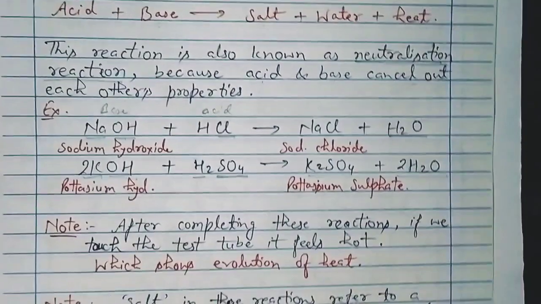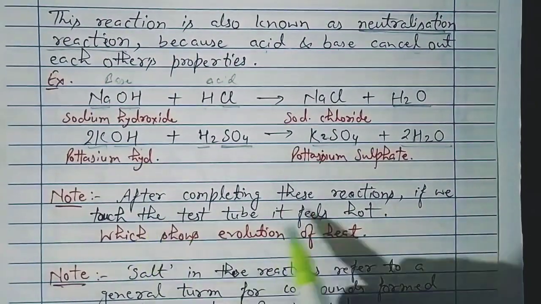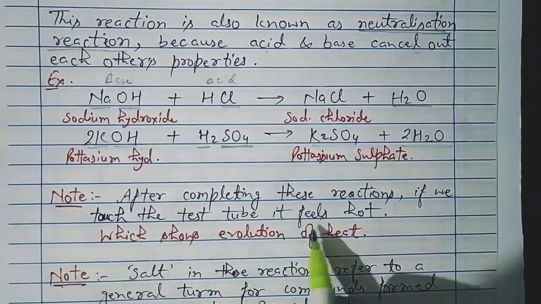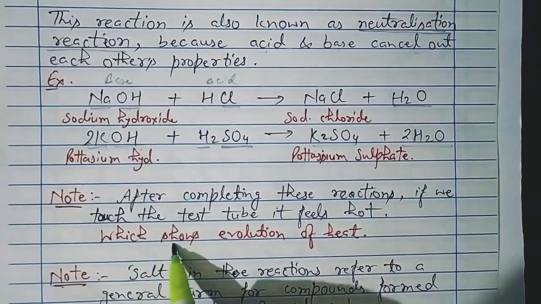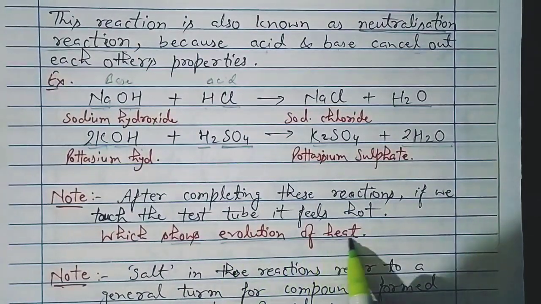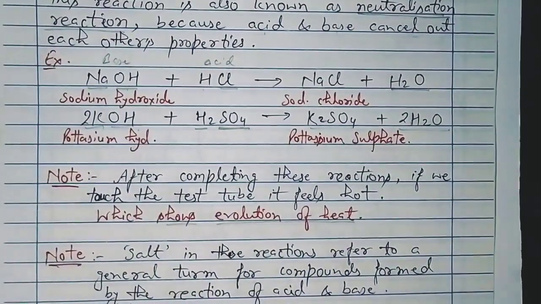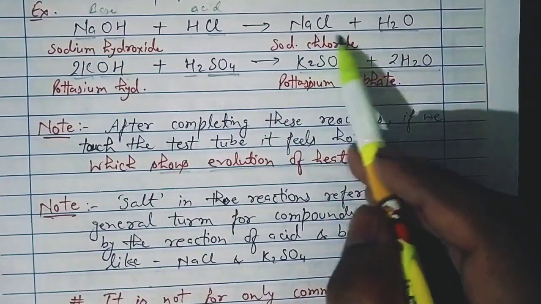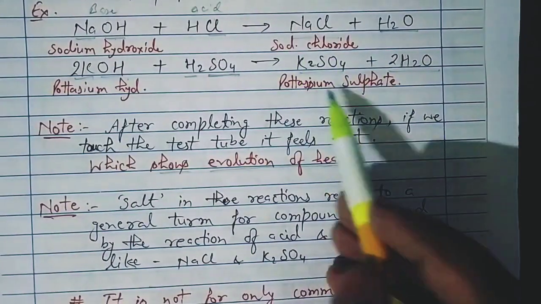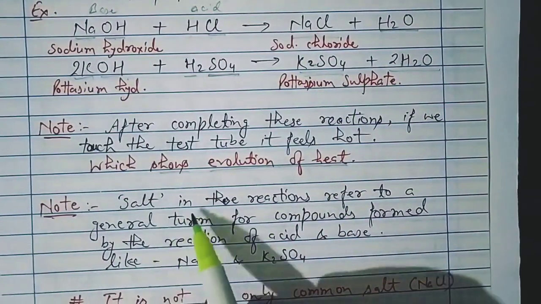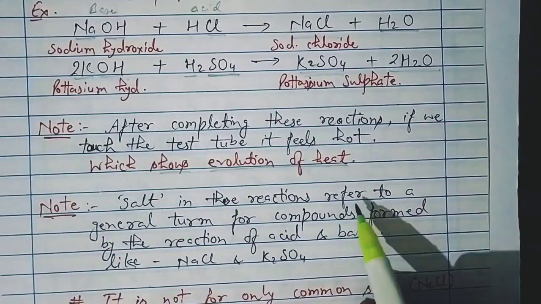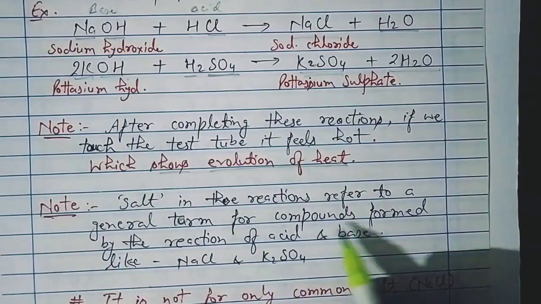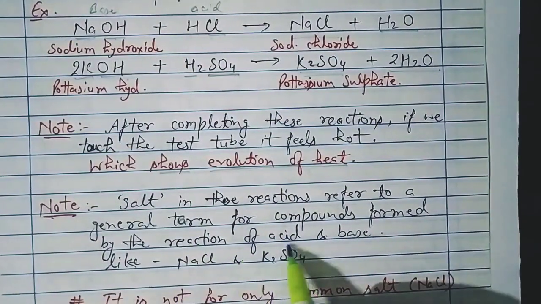Now a very important point: after completing these reactions, if we touch the test tube, we feel that it is hot. That shows that evolution of heat has taken place. Another important point is that we are using the term salt and water. This is also salt, this is also salt. So salt in these reactions refers to the general term for compounds formed by the reaction of acid and base.